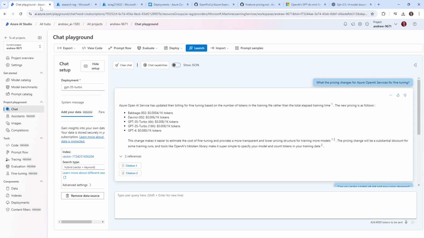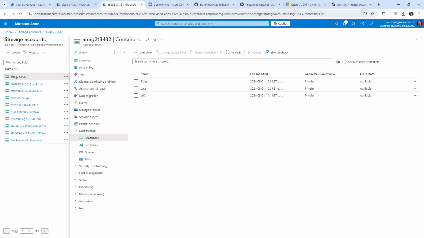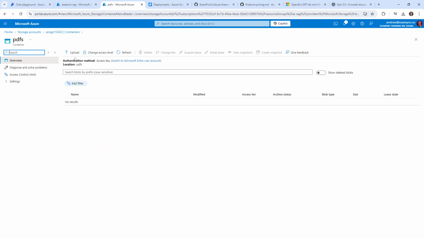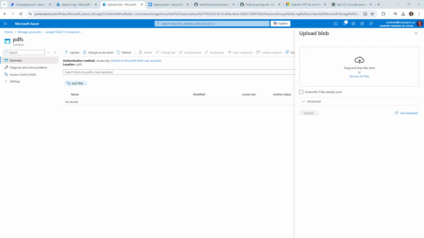So I'm going to go over to our storage account into our PDFs. And we only have one PDF here, which is fine. So I can just go ahead and upload that here. Okay, so I believe it's on my desktop. So I just need to go and grab it from here. Just give me a moment to find it.